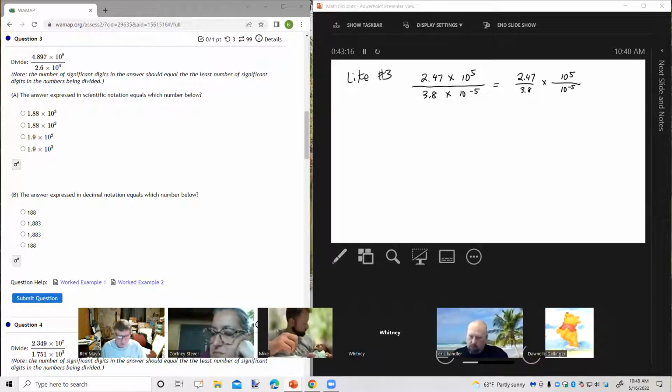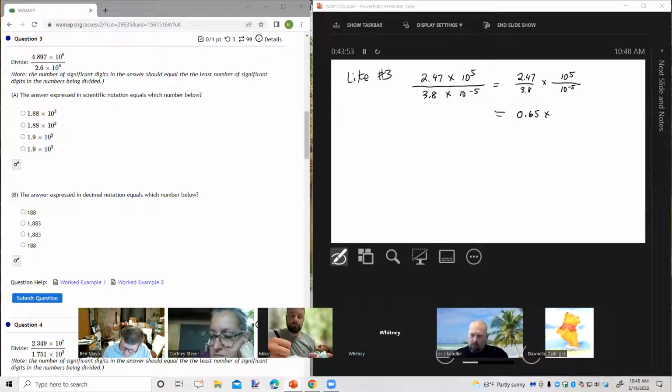Like this. Now, if anybody has any questions about how can I do that, why is that legal, whatever, speak now and I will explain. Otherwise, I will continue. So anyone have any questions about the legality of what I just did there? All right. So next, we're going to take the 2.47 divided by 3.8. And I get 0.65.